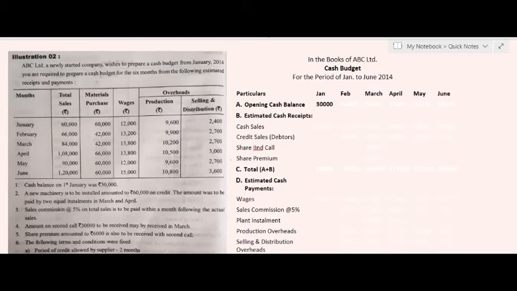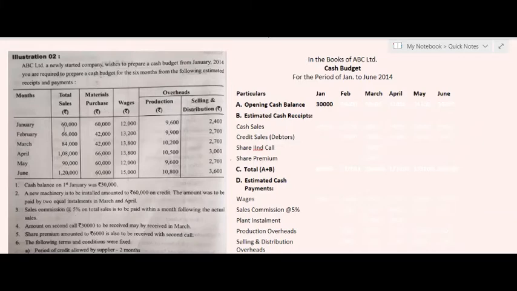Moving further, sales commission at the rate of 5% on total sales is to be paid within a month following the actual sales. It means whatever the estimated sales amounts are given, 5% commission on sale is to be paid, but not in the same month.